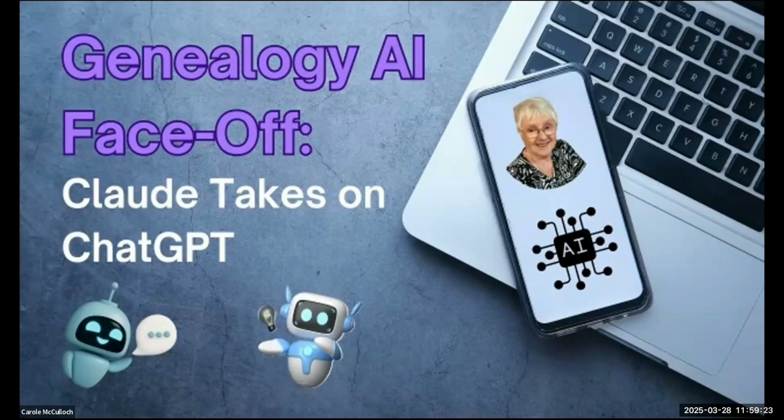I'm Coach Carole, and today we're testing how well Claude and ChatGPT can extract key genealogical facts from historical documents. I'm going to be using our case study of Thomas Hugh Savage and seeing how these AI tools handle the critical task of information extraction.